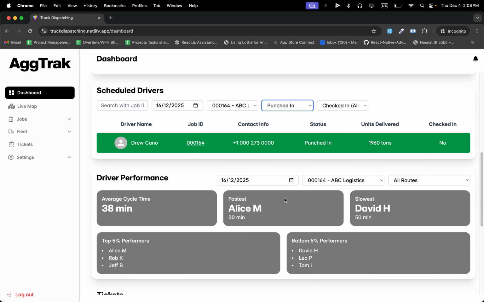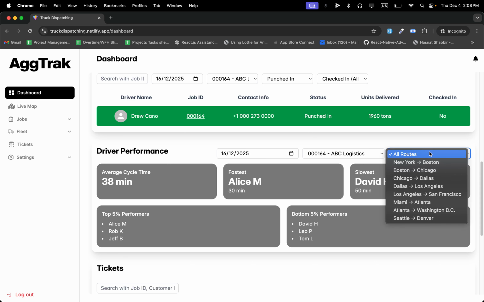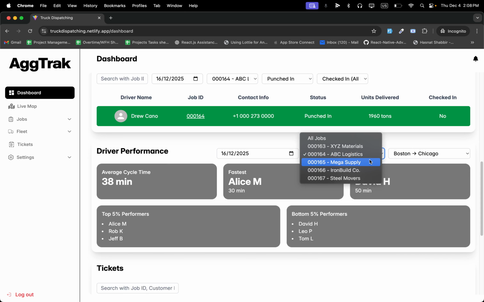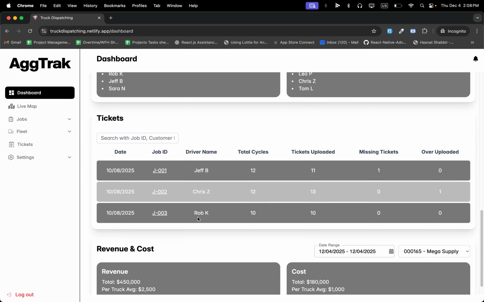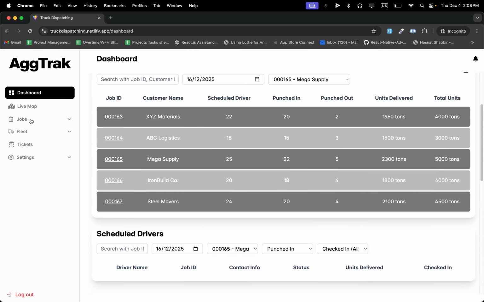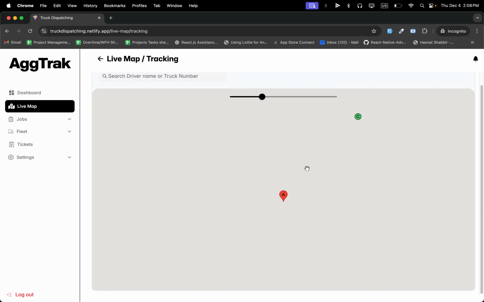and you can filter driver performance and check the performance of every driver on this route, on this job, etc. Every cycle, fastest, slowest, top performance, triggers of jobs, revenue, and cost. You can check from the filter, like revenue of October, revenue of December, revenue of this job. Live map: on the live map, all the jobs are shown.